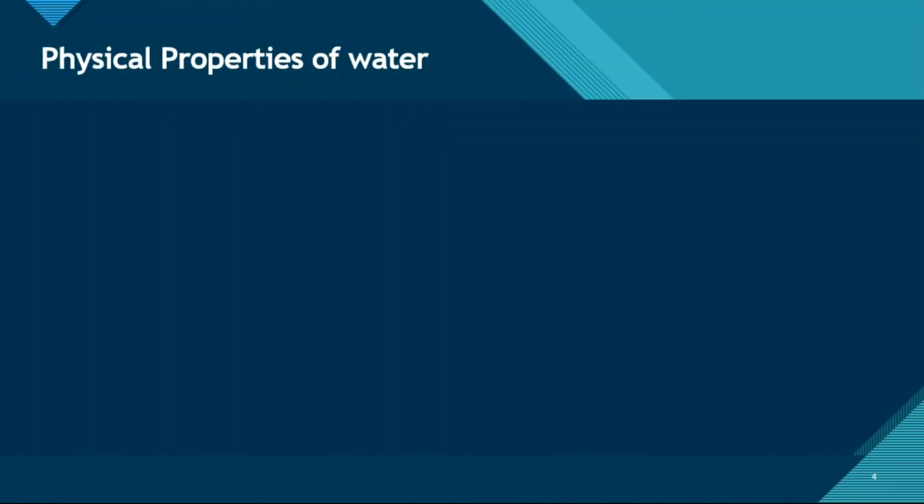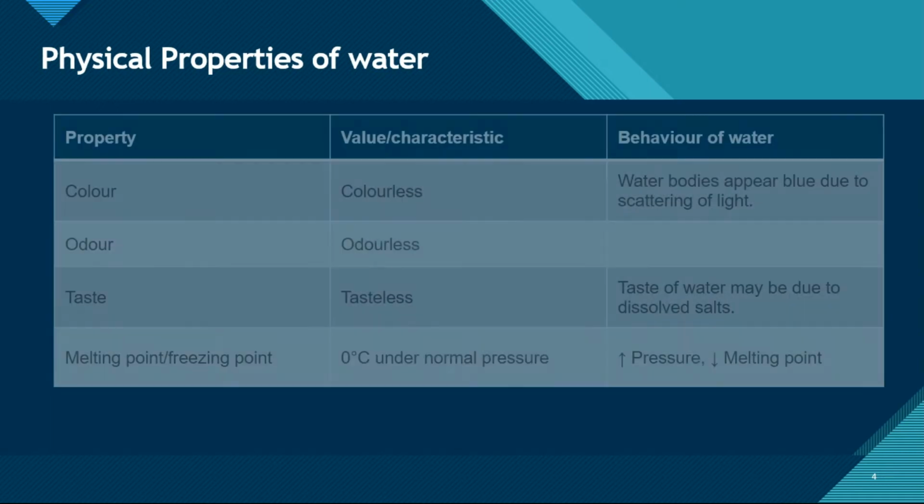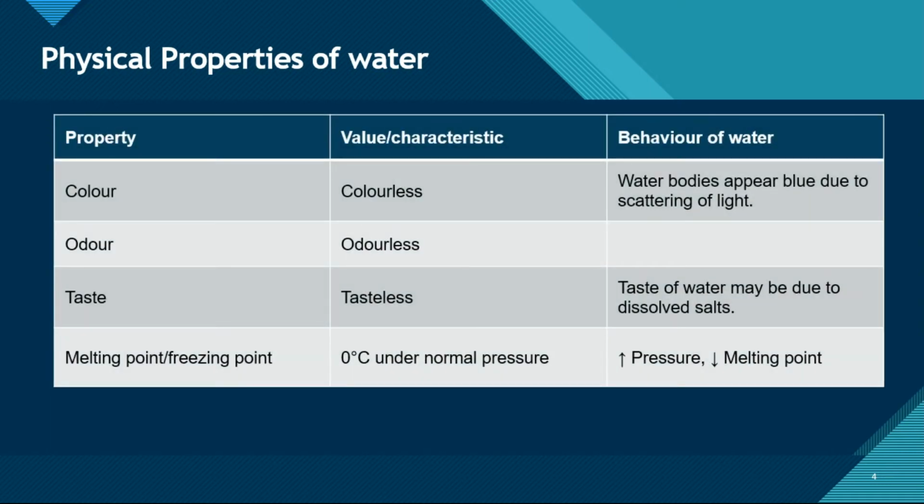So now let's look at the physical properties of water. Color. Water is colorless. It seems blue because of the scattering of light. Odor. Water is odorless, that is, it does not have any smell. Taste. Water is tasteless, but sometimes we feel a taste because of the dissolved salts and impurities in it.